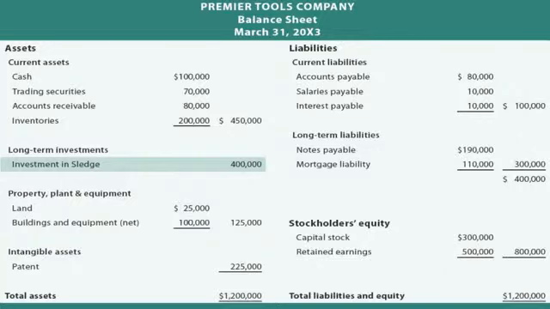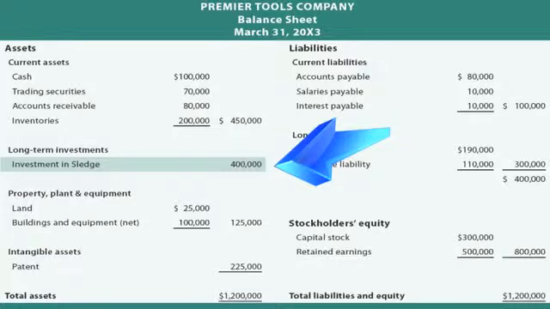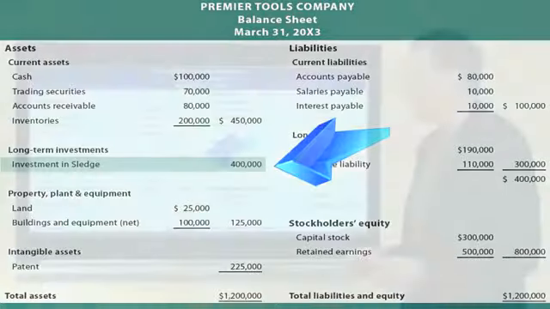And so here's Premier, the parent's balance sheet immediately prior to consolidating. And notice among the typical assets there is a unique one here in the long-term investment category, investment in Sledge, $400,000. So on Premier's balance sheet, we have all of the assets and liabilities that belong to Premier, Premier's total equity of $800,000. But amongst its assets is a $400,000 investment. That's what Premier paid for all of the stock of the subsidiary company.